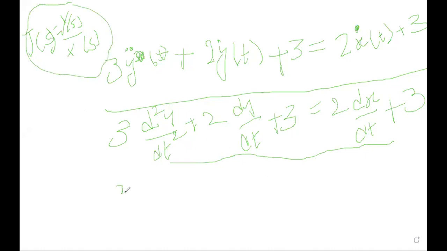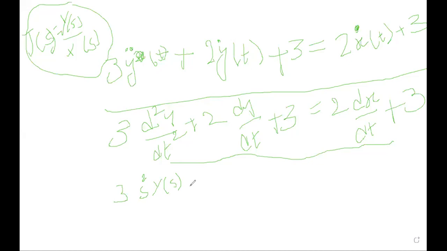So if you apply the Laplace transform to d square y by dt square, what do you get? s square into y of s, minus s into y of 0 minus y dash of 0, but there is nothing like that because the initial conditions are 0.